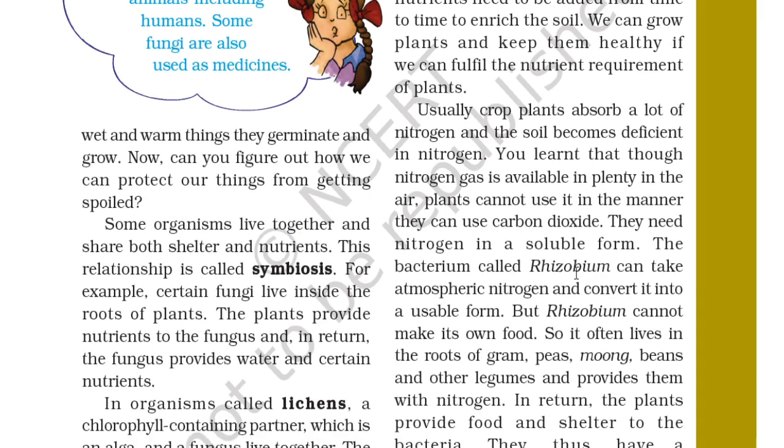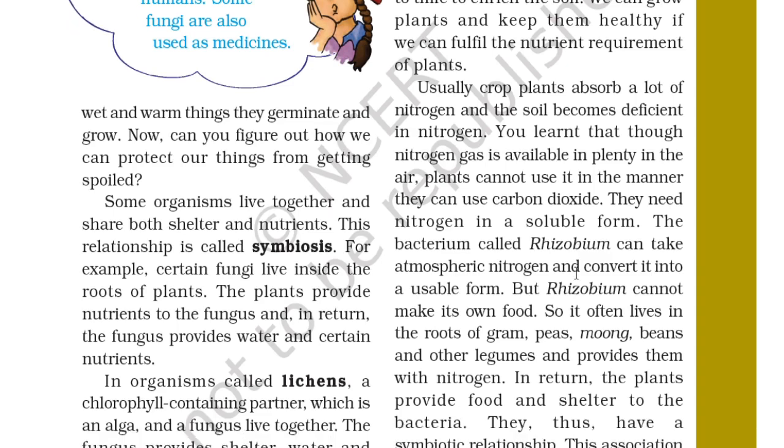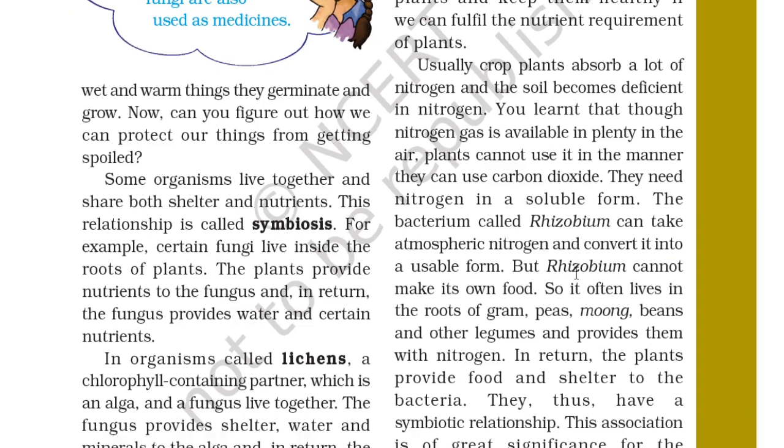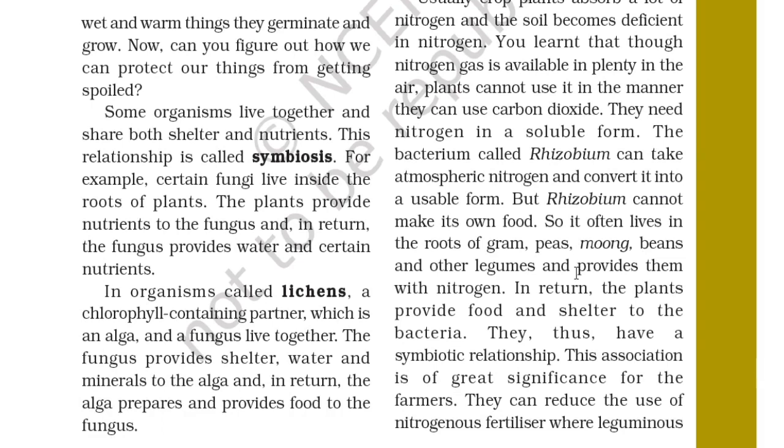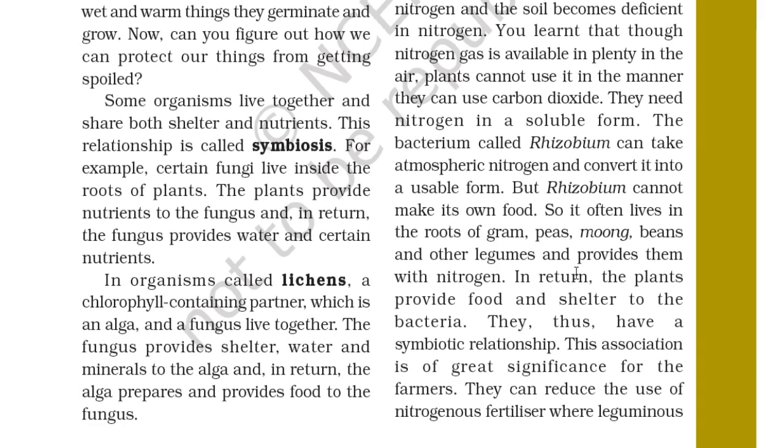The bacterium called rhizobium can take atmospheric nitrogen and convert it into usable form, but rhizobium cannot make its own food, so it often lives on the roots of gram, peas, moong, beans and other legumes and provides them with nitrogen. In return, the plant provides food and shelter to the bacteria. So it is very clear the rhizobium lives in the roots of these plants.